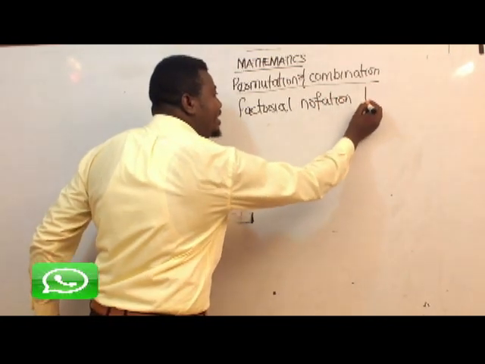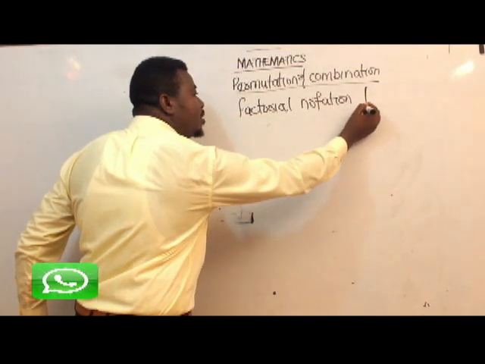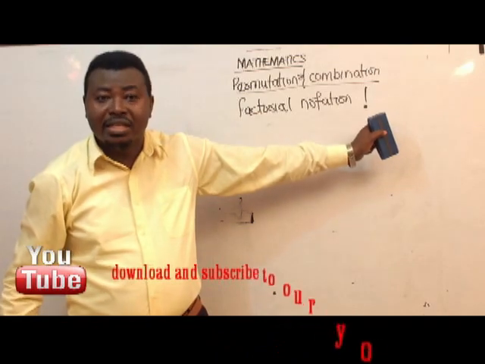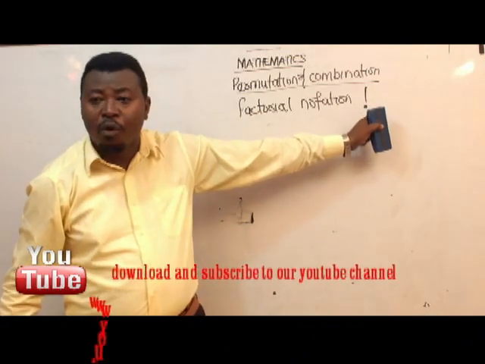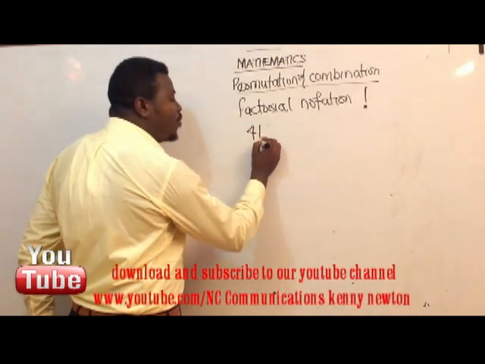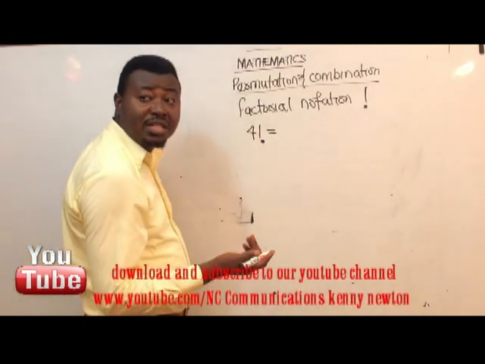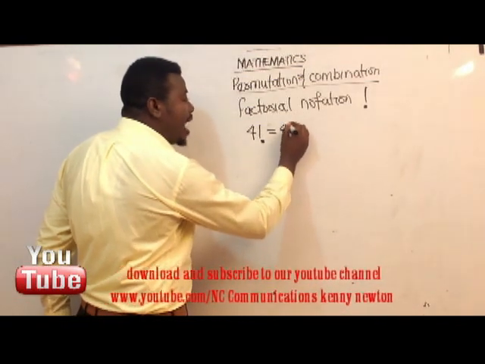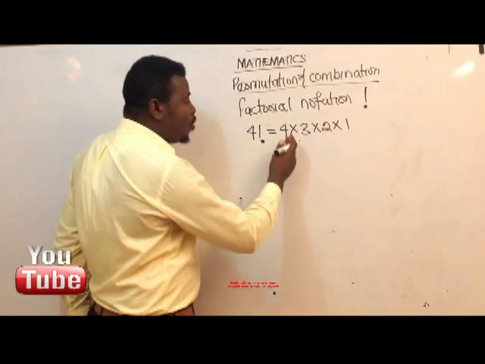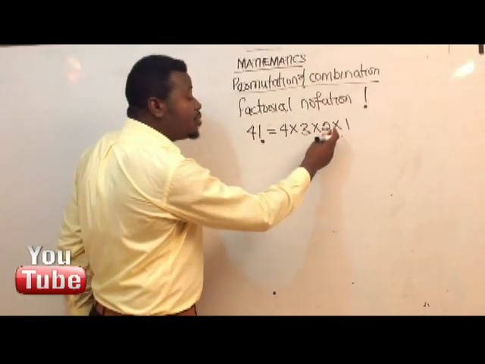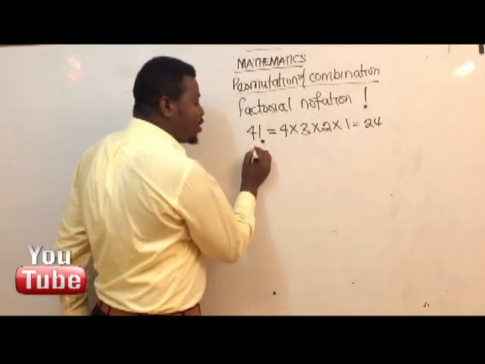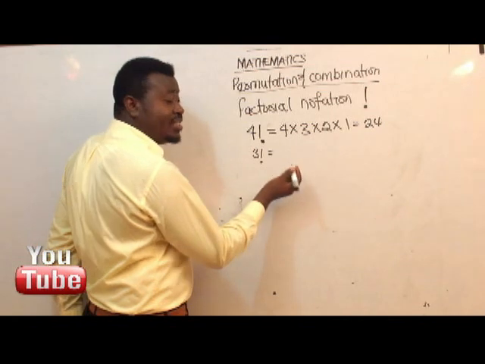Now, in English, we have this symbol, and this symbol stands for exclamatory mark. But in permutation, this symbol stands for what? Factorial. For example, if I have 4 factorial, what is 4 factorial? 4 factorial simply means I should take 4 times 3 times 2 times 1. This is 4 factorial. So 4 times 3 is what? 12. 12 times 2 is what? 24. 24 times 1 will give me what? 24.